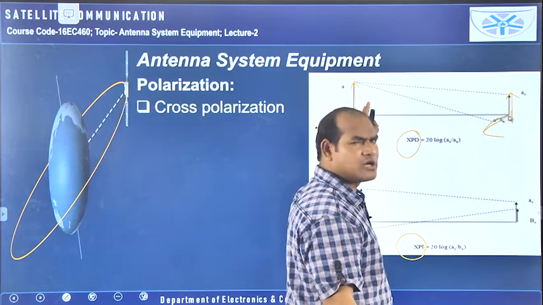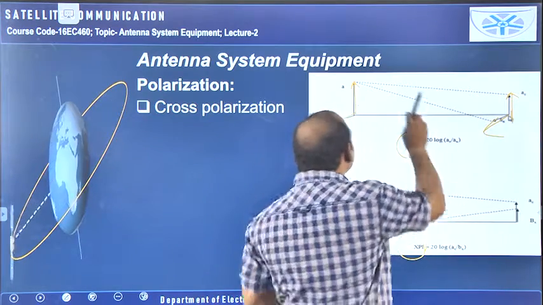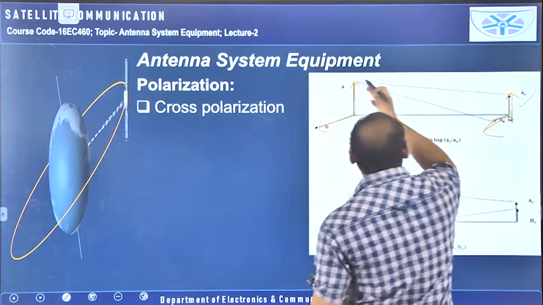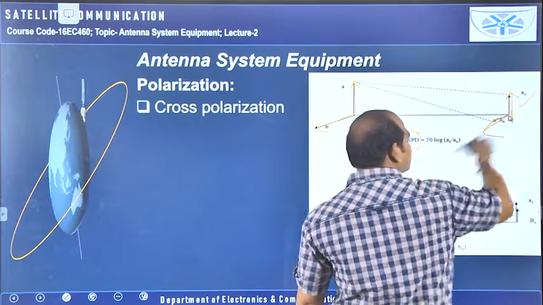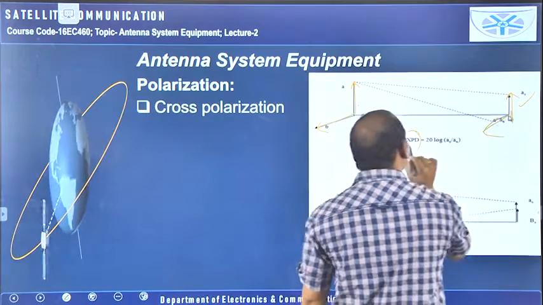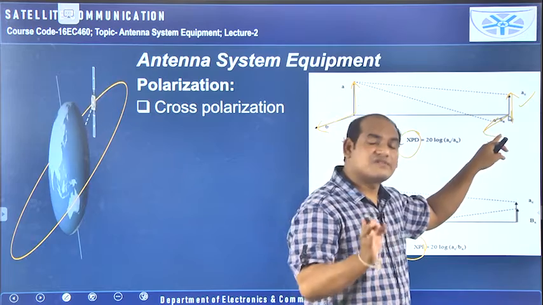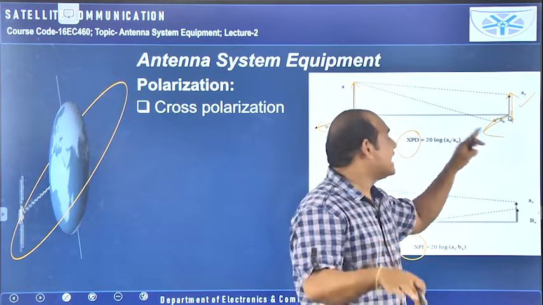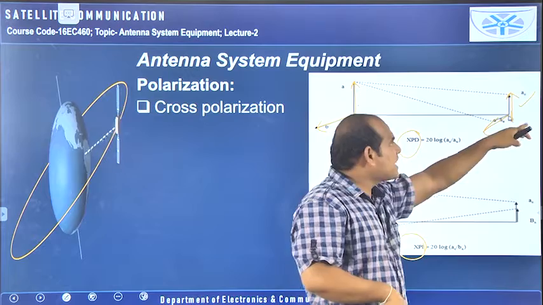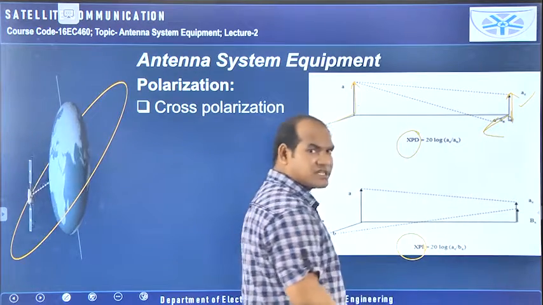Electric field you can assume in the direction of A, but if you see at the receiver side, this is as it is we got here, there is no problem, it is okay, but we don't want A in this particular direction, but here also we got that one. This is called cross polarization discrimination. We don't want this one, that's why that is the cross polarization, and this A is required here. And the same A is coming in another direction also, that's why it is cross polar discrimination.